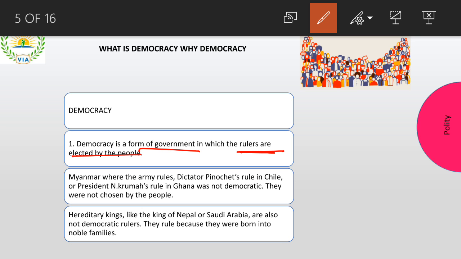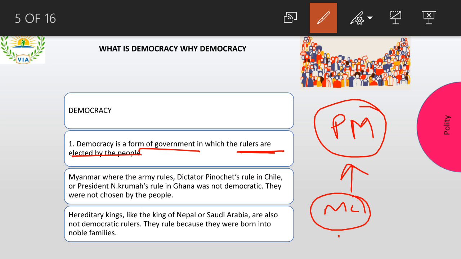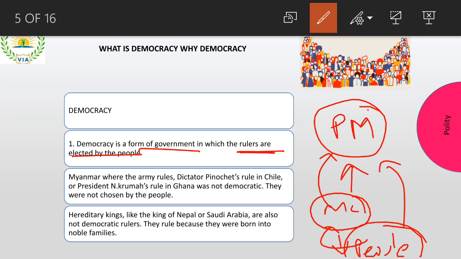For example, let us imagine we have a Prime Minister, right? Now this Prime Minister is elected by MLAs and MPs, etc. And these MLAs and MPs are elected by the people. So you can say people have power. People elect MLAs and MLAs elect the Prime Minister. So indirectly you can say people elect the Prime Minister in an indirect manner, right? So people are forming the government in an indirect form. But imagine if the Prime Minister has no powers and there is some other person A who has powers. Then what is this entire process?